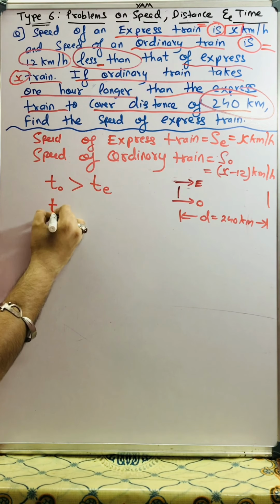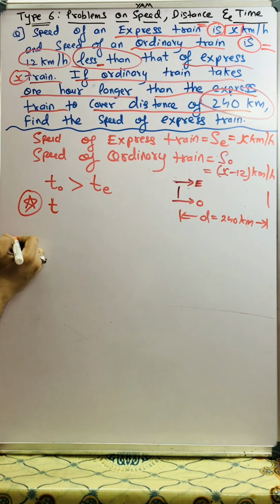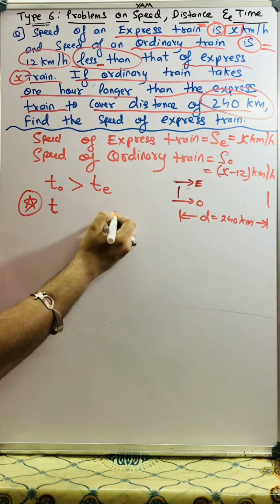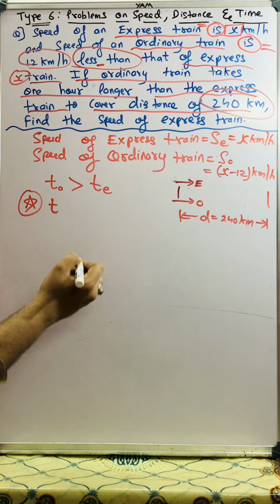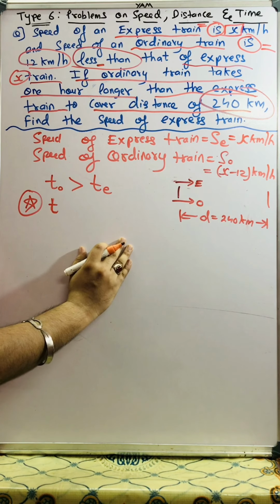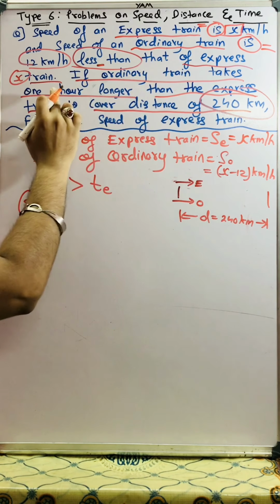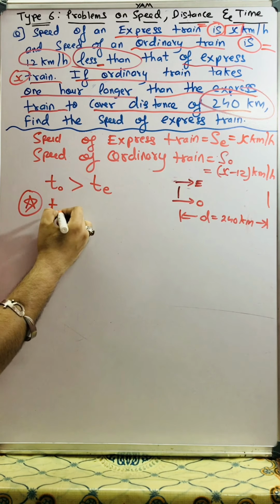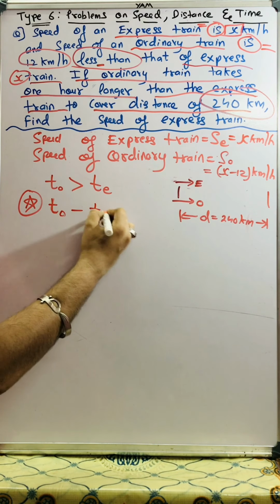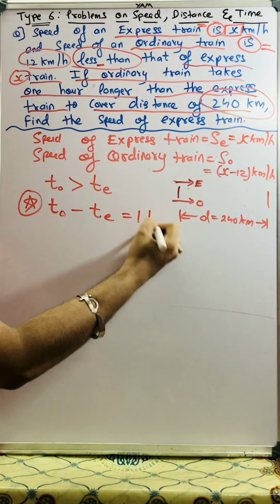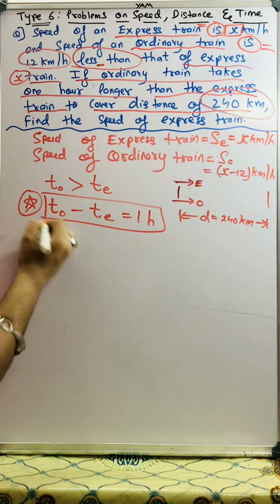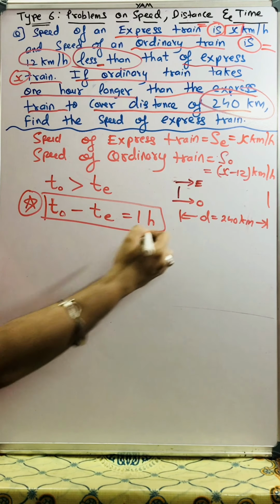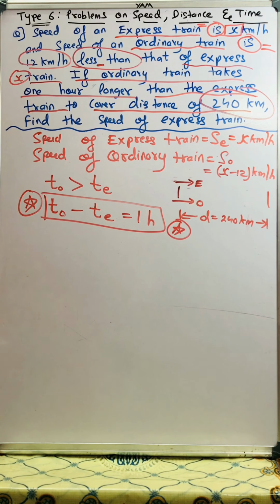So here I'll write a basic, very important equation. If you write this equation, then 70% of the question is solved. If the ordinary train takes 1 hour longer than the express train, then time of ordinary train minus time of express train is equal to 1 hour. Very, very important. I'll mark a star here also. Hope students you are understanding.